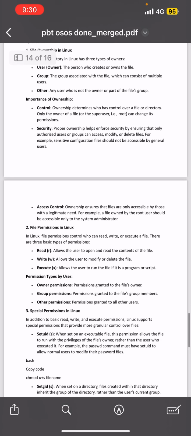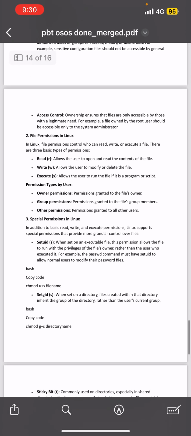Second one is security. Why? Because proper ownership helps enforce security by ensuring that only authorized users or groups can access, modify, or delete files. For example, sensitive configuration files should not be accessible by general users. So the third one is access control. Why? Because ownership ensures that files are only accessible by those with a legitimate need. For example, a file owned by the root user should be accessible only to the system administrator.